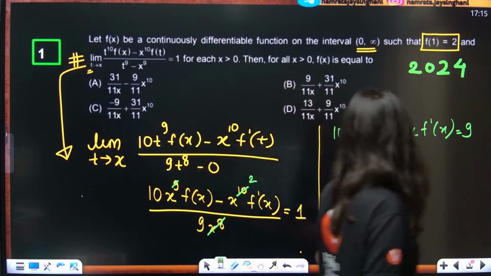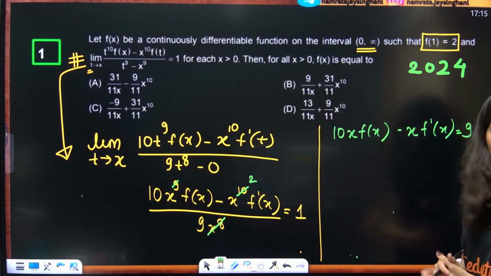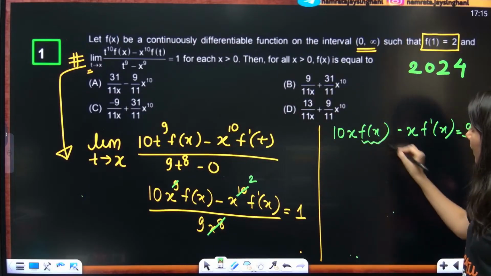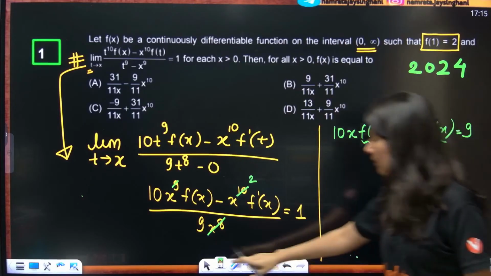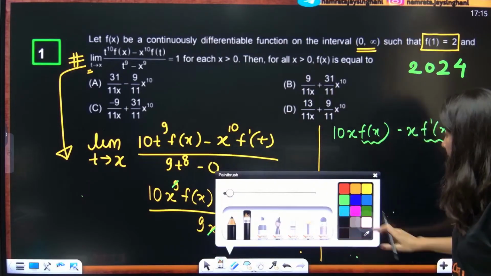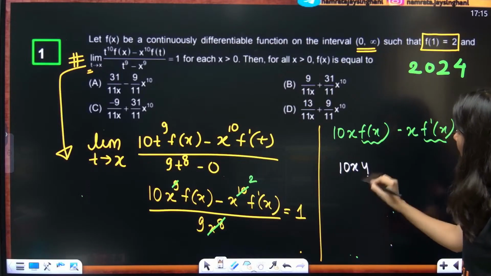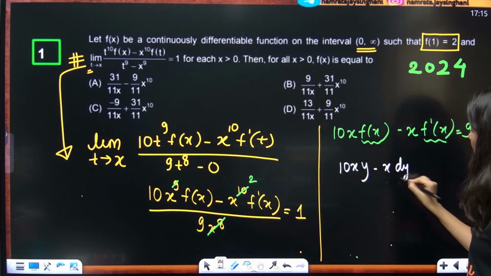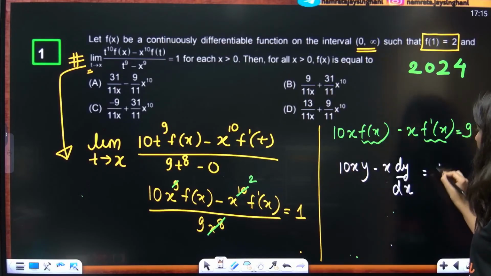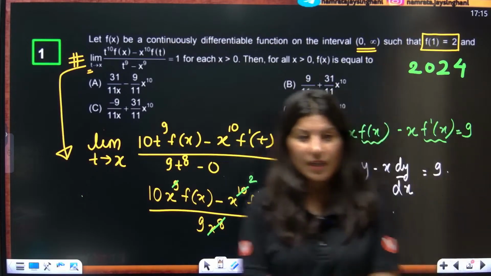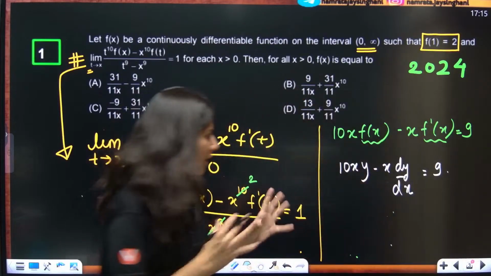So here what you need to do is f(x) will be replaced by y and f dash x will be replaced by dy by dx. So this is 10xy minus x dy by dx is equal to 9. Let me just calculate the value of dy by dx over here.